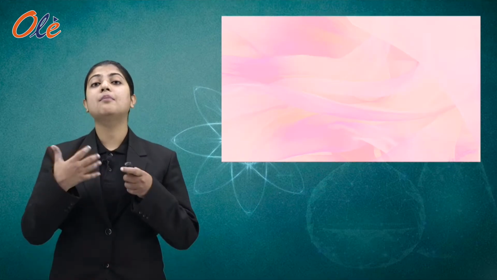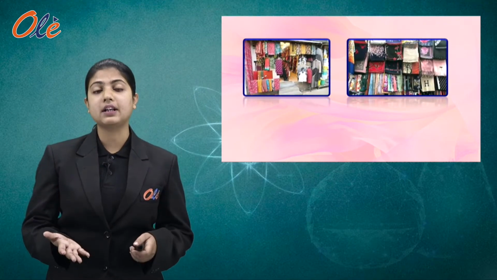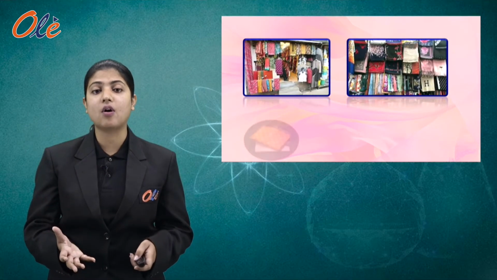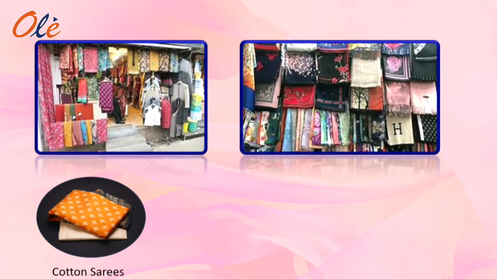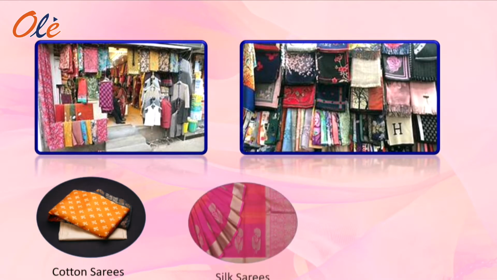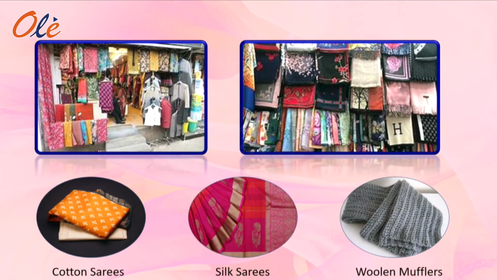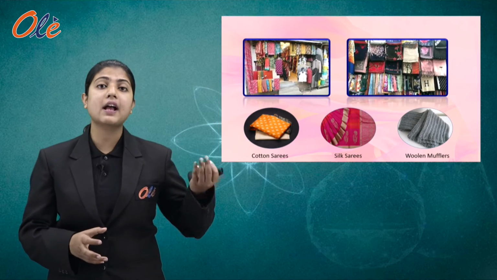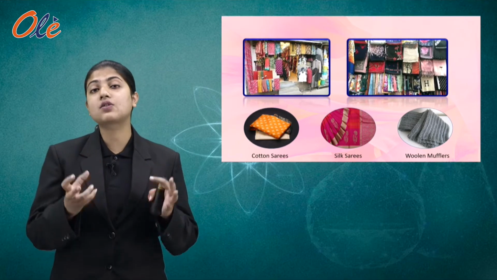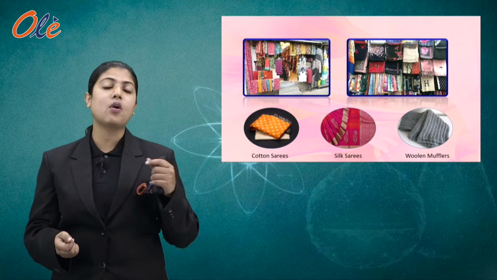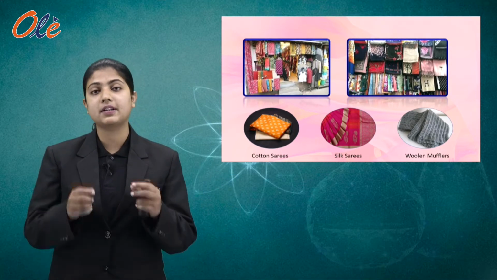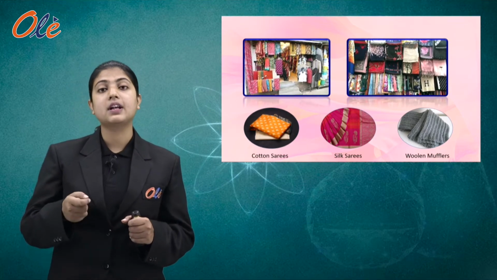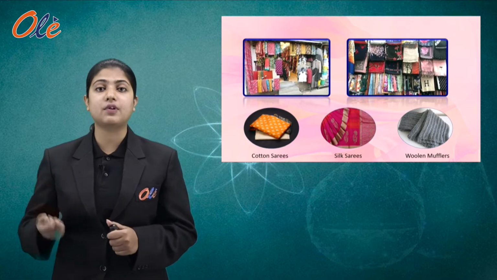When Rahul and his mother went to the market, Rahul saw that there were various types of cloth items available. For example, cotton saris, silk saris, woolen mufflers and many more. Rahul wondered that the cotton sari has a different fabric. Rahul got to know from the shopkeeper that a cotton sari has a cotton fabric, a silk sari has a silk fabric and a woolen muffler has a woolen fabric.